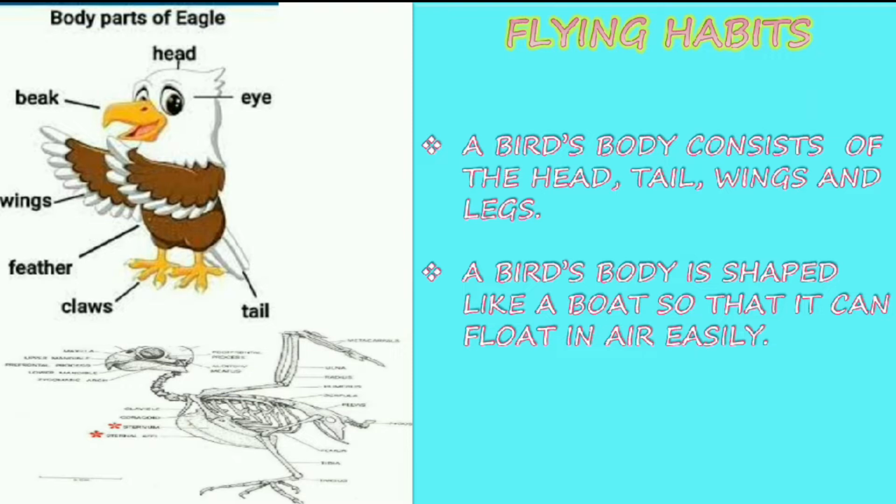A bird's body is shaped like a boat so that it can float in the air easily. It stays in a straight position, so the position of the bird is considered boat shaped. Being boat shaped, it is able to float in the air easily.